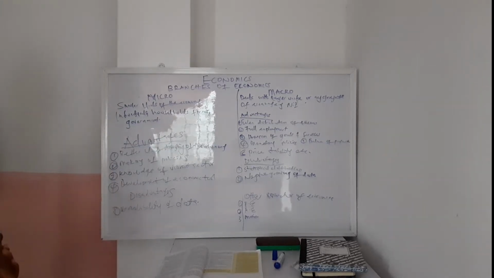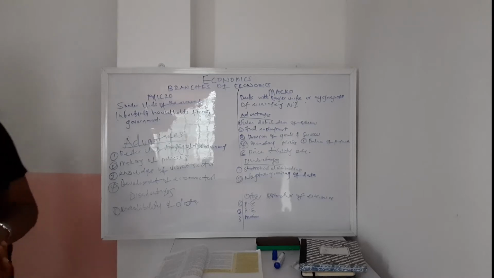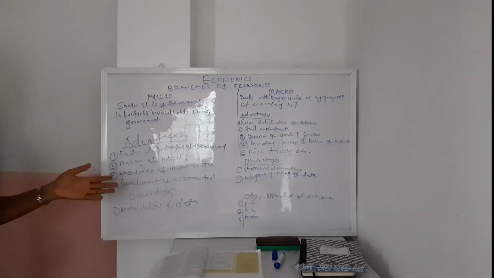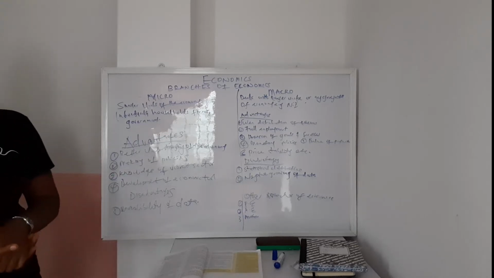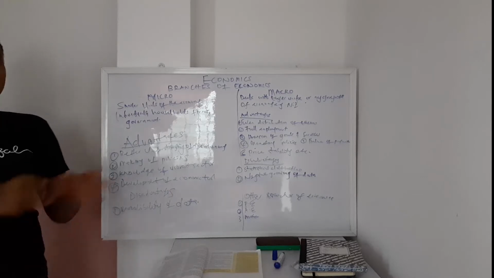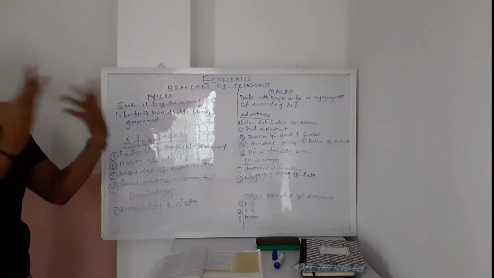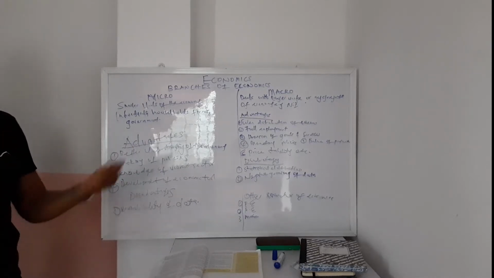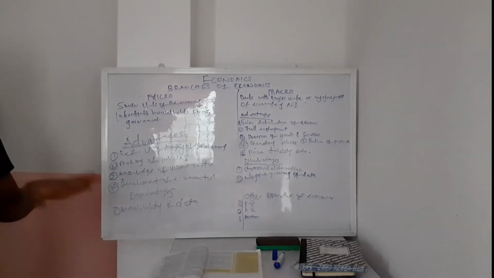Number 2 is the making of policies. When you have good microeconomic principles, it helps in making good policies. It helps the government, or the aggregate form of the government, know, you see what, this aspect is working well, so let's do this policy. This policy will work for us, because those four are what determine the macro aspect of it.